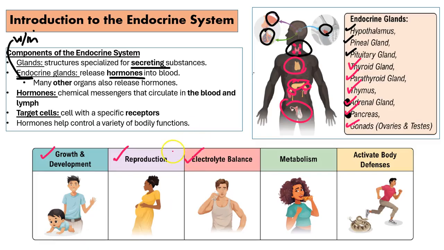Electrolyte balance. So yes, it's going to be the endocrine system that's going to talk to the kidneys and tell your body how much urine to make. And also, in regards to the amount of urine, what's the right amount of water, or the water volume in your blood itself. Okay, so that's going to be the electrolyte balance.